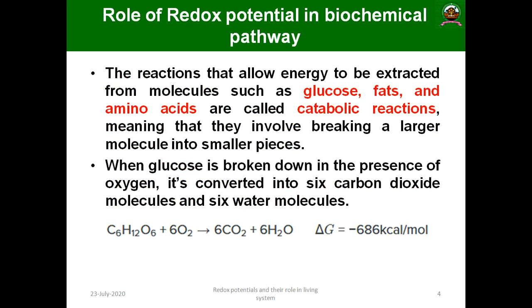You know the principal biochemical pathway where glucose, the simplest sugar, is converted into various components that undergo anabolic or catabolic processes.